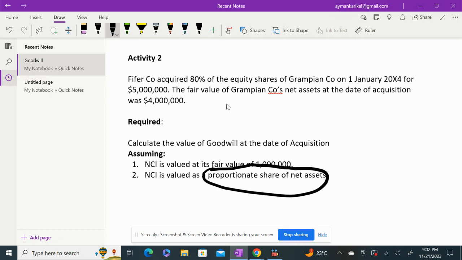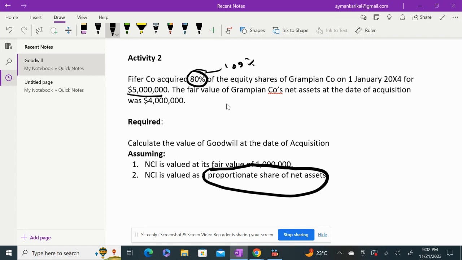So Pfeiffer Company acquired 80% of the equity shares of Grampian Company on 1st January 20x4 for 5 million. So you have paid 5 million to acquire 80% of the equity shares of Grampian. So here you haven't acquired 100%, correct?